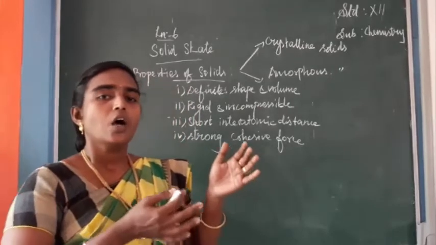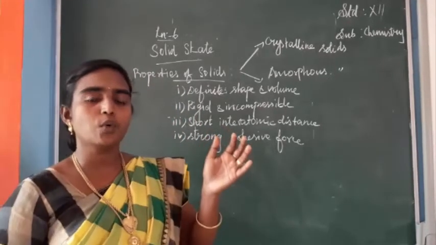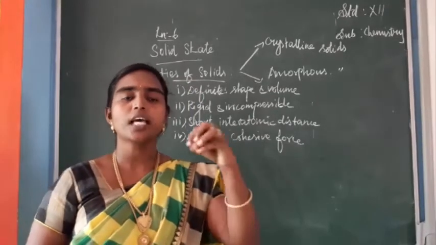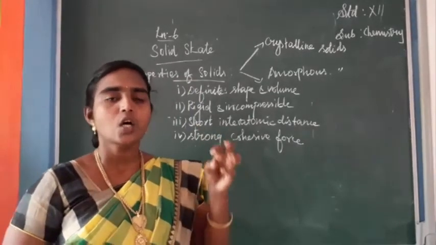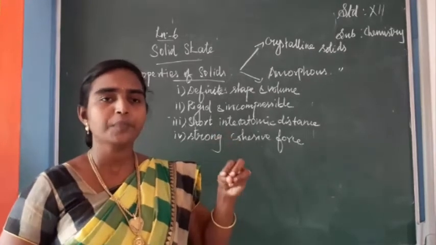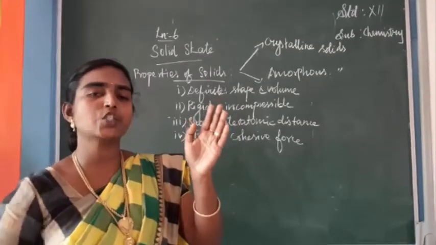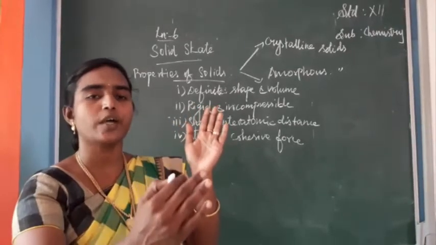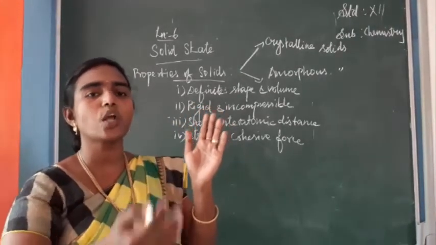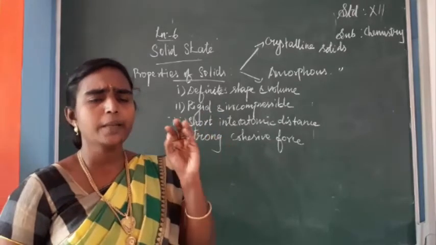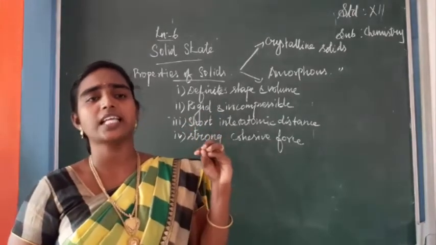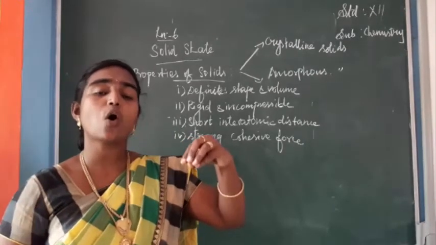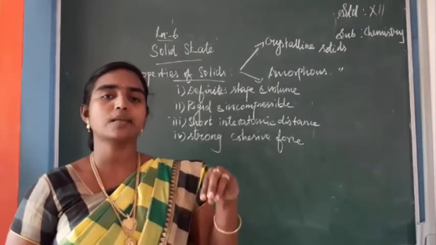If it is sodium chloride, the sodium ions and chloride ions are there, isn't it? The ordered arrangement of these positive ions and negative ions makes that solid a crystalline solid. The important nature of a crystalline solid is the long range orderly arrangement of atoms or molecules.